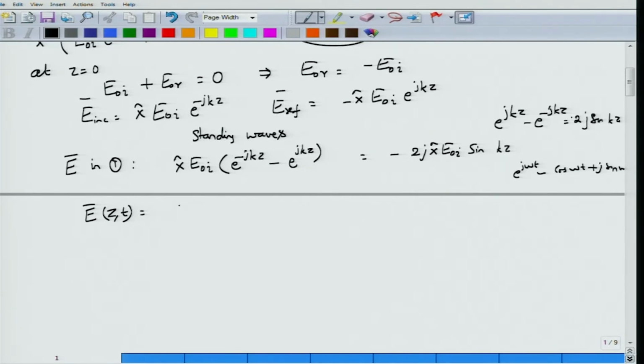The electric field vector that you obtain will be along the x axis, of course, 2 E0i sine kz sine omega t.